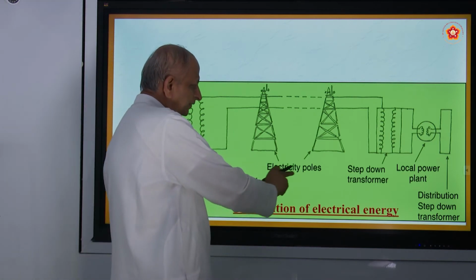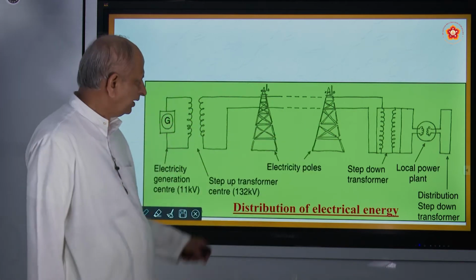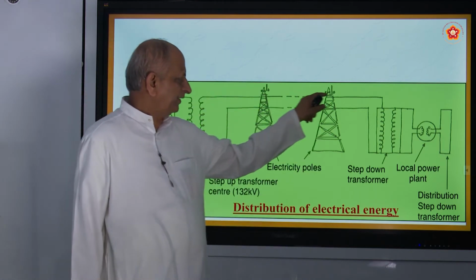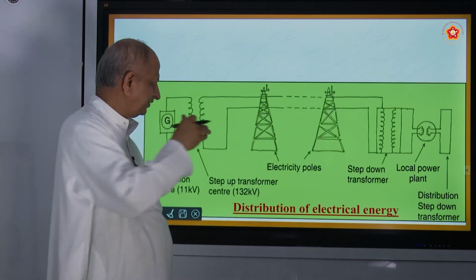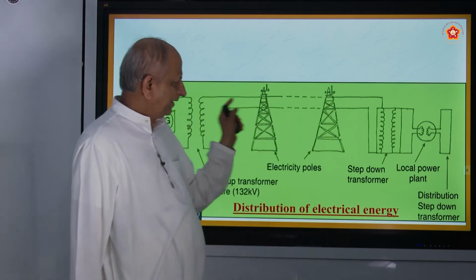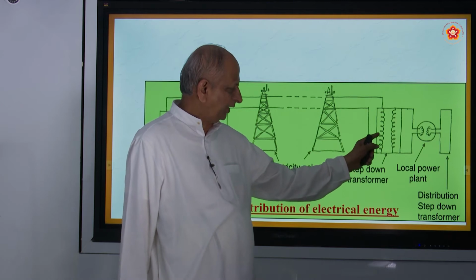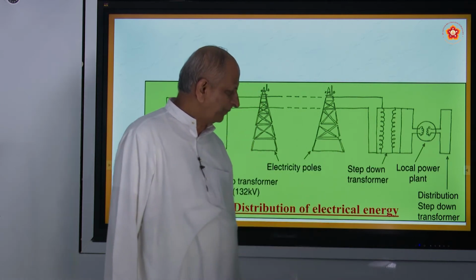And there will be electric poles, and there will be wires here. You might have seen on the roadside also this type of wires, is it not? And when they come to a particular village or town, they use what is called a step down transformer.